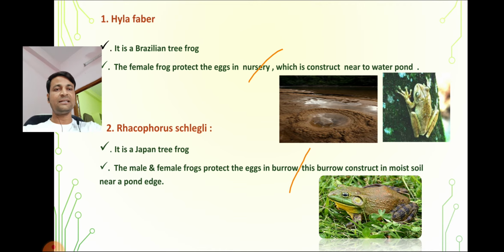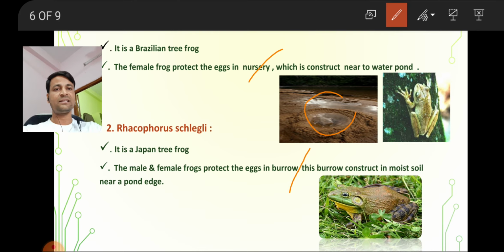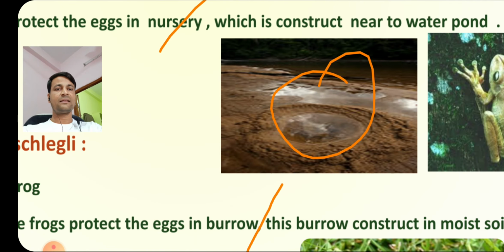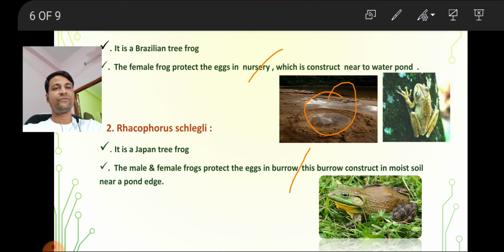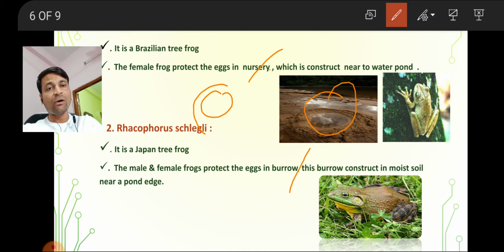See here, the nursery has a specific shape, some design, some structure. Let me tell you the difference between the nursery and burrows. Nursery means the frog digs a hole and constructs a wall. They dig one hole and construct the wall on the hole. That is a nursery.